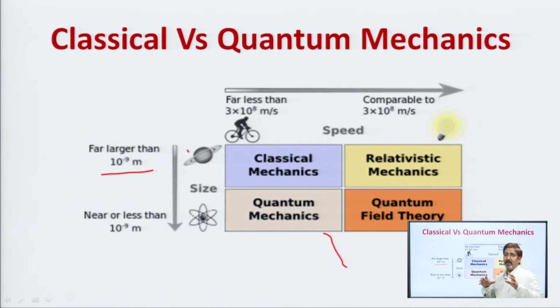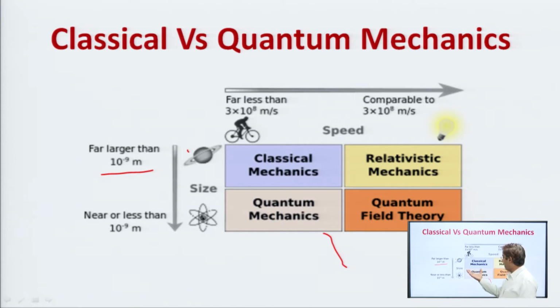When we talk about less speed than the velocity of light, that means the velocity should not be of the order of the velocity of light. It should be almost less than 3.14 into 10 to power 7 meter per second. So, if an object has these characteristics, size is larger and speed is comparatively small, then the problem deals with classical mechanics, and these problems can be solved with the help of Newton's laws of motion.